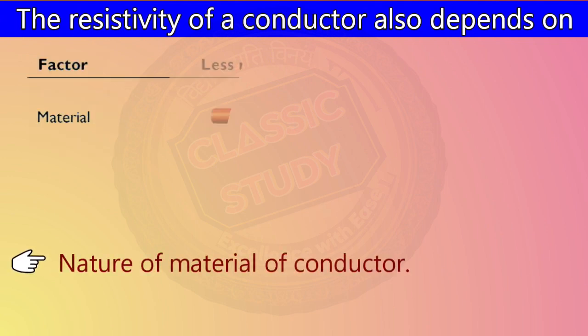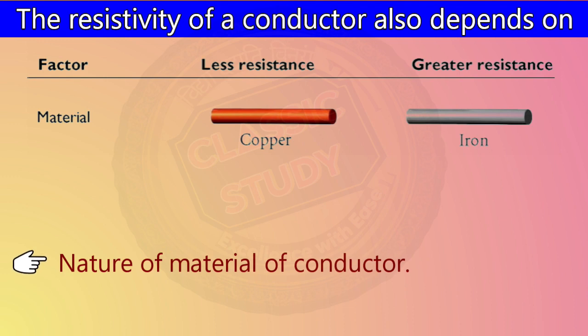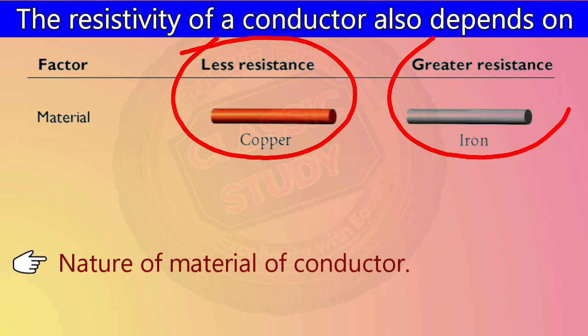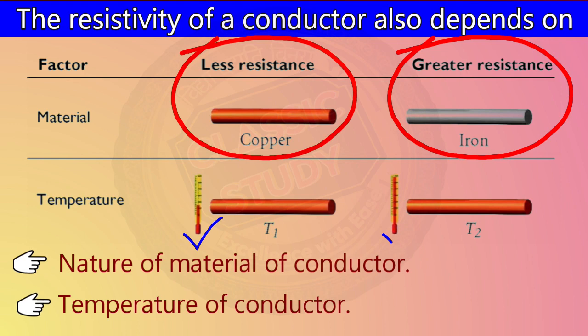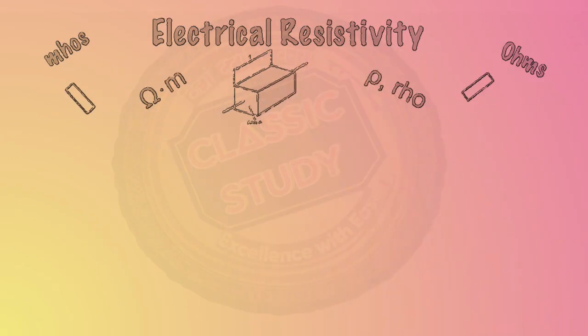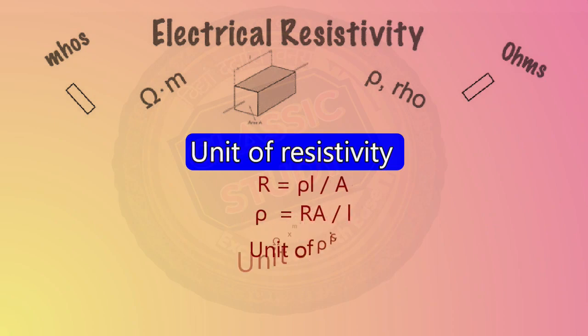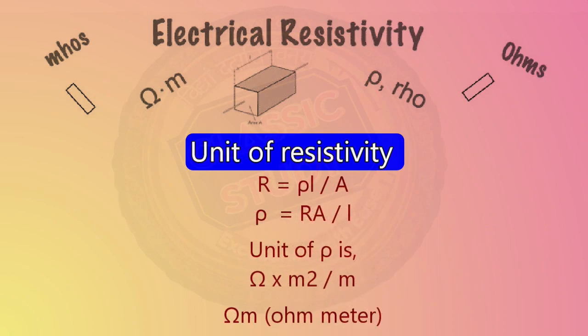The resistivity of a conductor also depends on the nature of the material. Some metals have a greater resistance and others have lower. For example, copper has a lower resistance than iron. The resistivity also depends on the temperature of the conductor. The lower the temperature, the lower the resistance; it is directly proportional. Now we find the unit of electrical resistivity. From R equal to rho L upon A, the unit of rho is calculated as ohm into m square upon m, where m square is the unit of area and m is the unit of length.